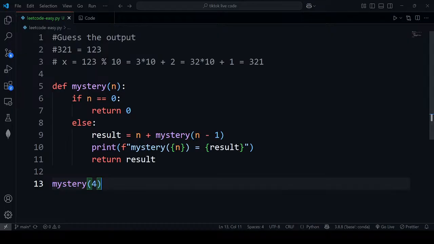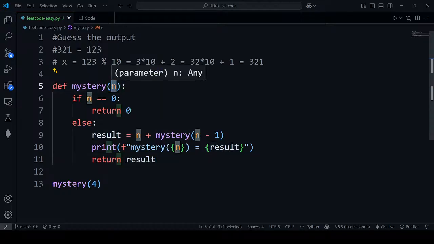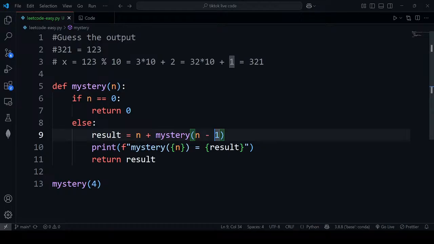It's 3, right? So the value 3 will go here, and then it would come again: 3 plus, 3 minus 1, which is 2. So 2 would go over here, and then again 2 minus 1, which is 1. The value 1 would go over here, and then again 1 minus 1, so it would be 0. The value 0 will go over here, and once the value reaches 0, it will return 0.